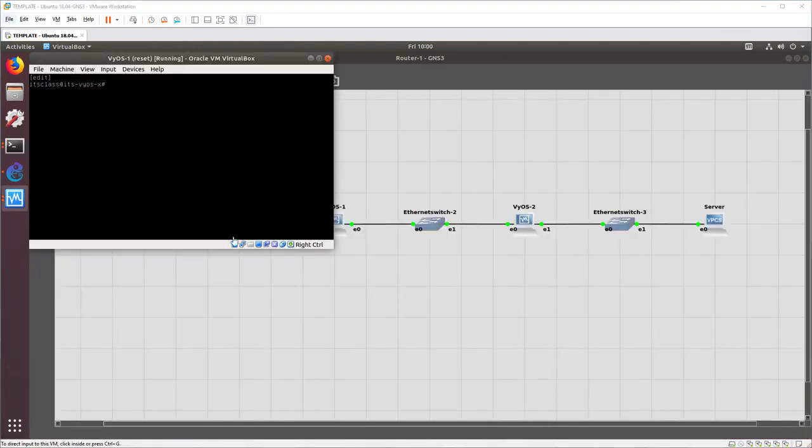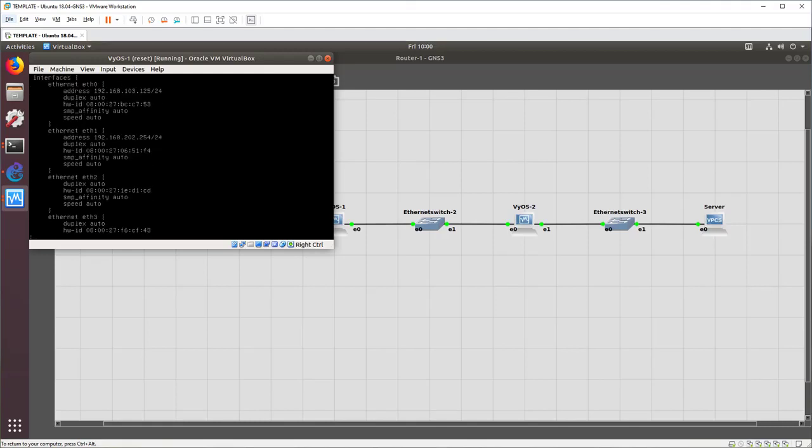So in between video segments, I was watching them and I realized that I had made a mistake. I had not gone in and configured VyOS 1 ETH0. So that had no IP address on that Ethernet card. I apologize if you were watching earlier and you're like, you didn't configure ETH0. What's going on? It's my mistake. I've corrected it here, as you can see.